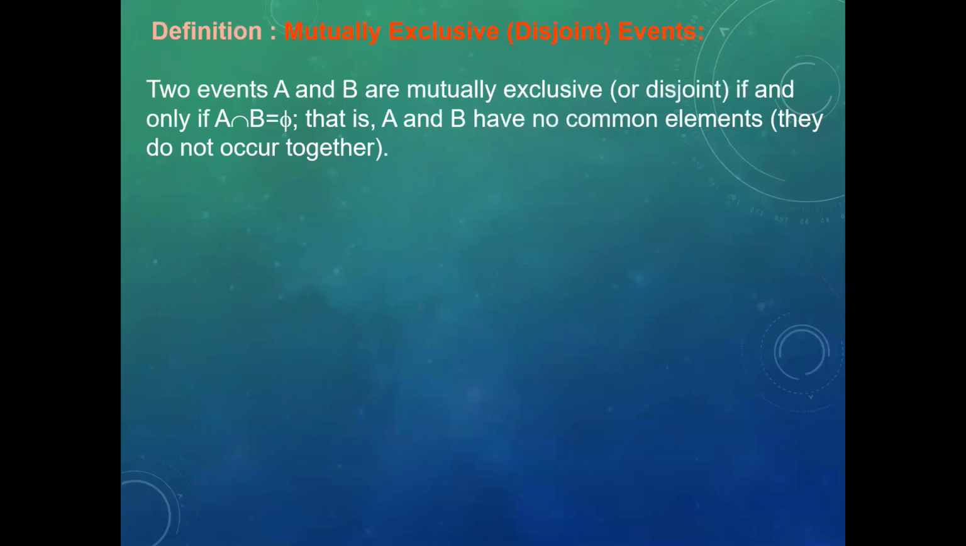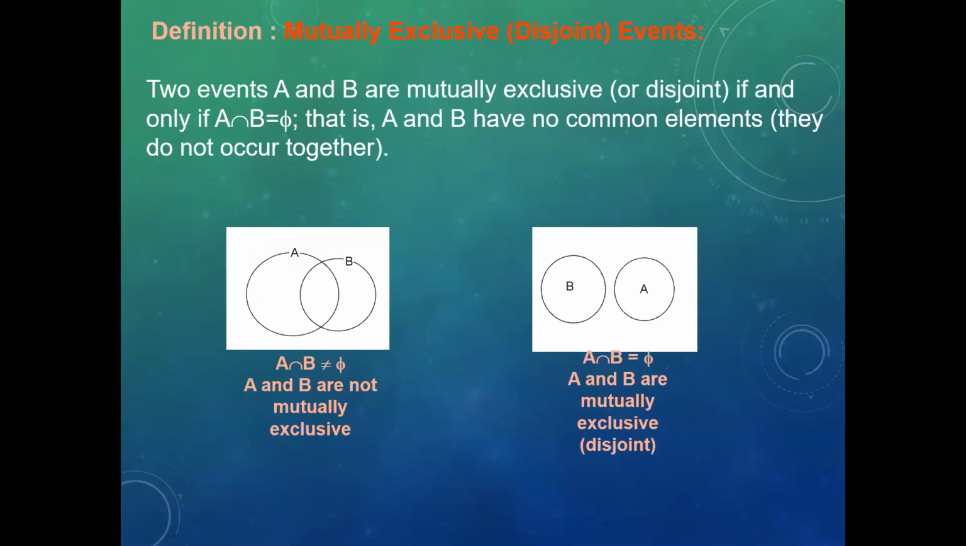Definition. Mutually exclusive or disjoint events. Two events A and B are mutually exclusive or disjoint if and only if A intersection B is equal to phi. That is, A and B have no common elements. They do not occur together.